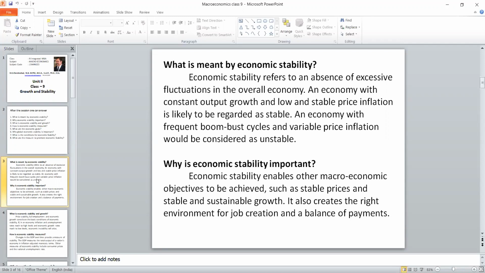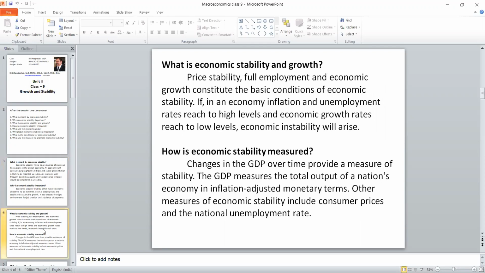If we fail to maintain it, these things cannot be achieved. In addition, once we start maintaining stability in the economy, there is every possibility of generating more employment opportunities, and definitely the balance of payments will be favorable for us. Otherwise, it will be unfavorable, and then we will be in a credit currency situation. That is why economic stability is so important.